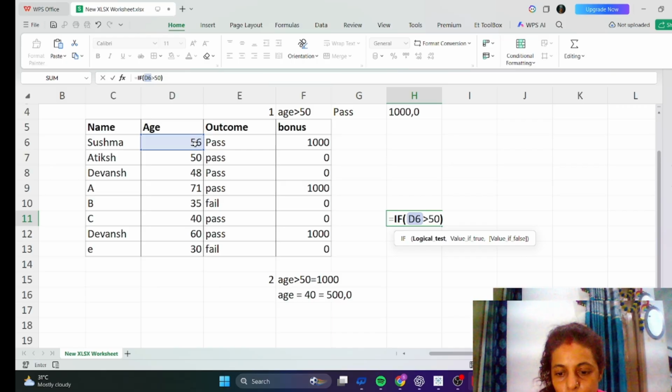Age greater than 50, then he will get, is equal to, then he will get 1000, okay, comma. Now this bracket will be deleted. Again we have to apply one more condition, that age should be equal to 40. Then he will get 500.